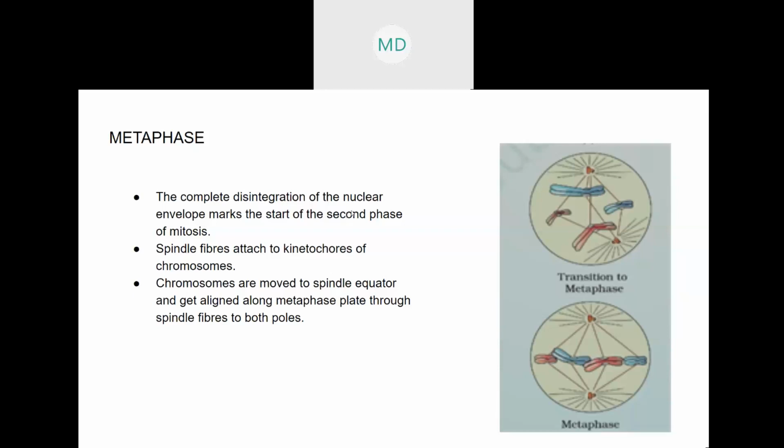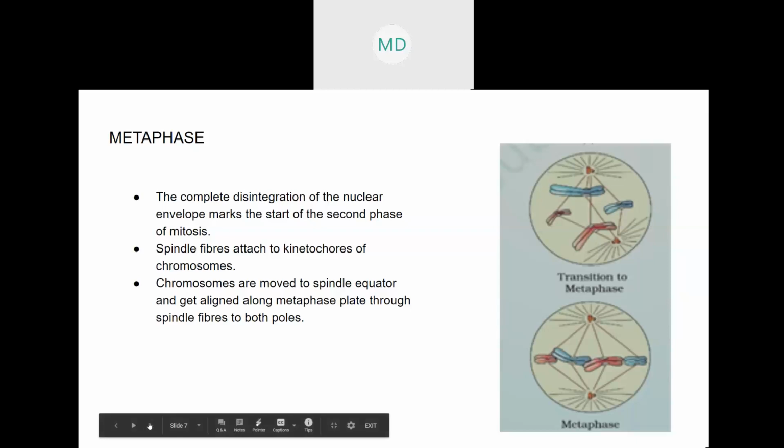You can say three: the third one is that the nuclear envelope completely disintegrates. The spindle fibers attach to the kinetochores, and then the chromosomes are aligned to the mitotic plate or the metaphase plate. These are the main changes that take place.